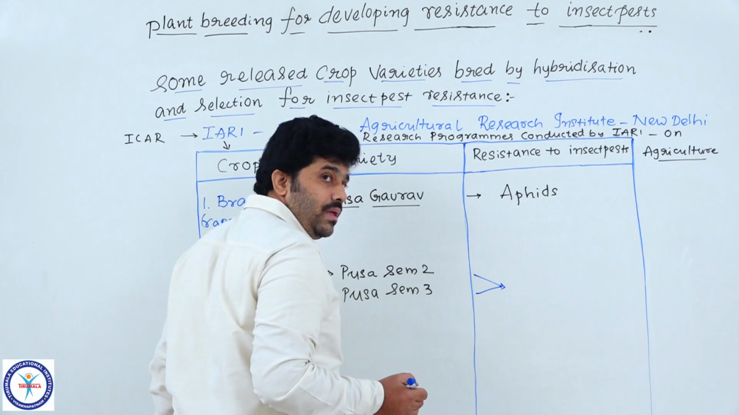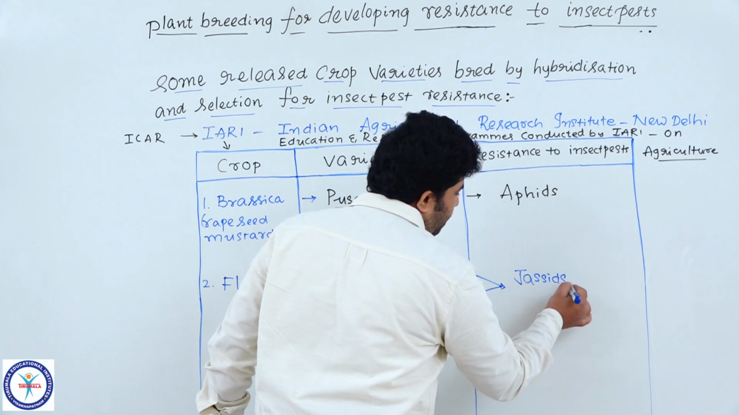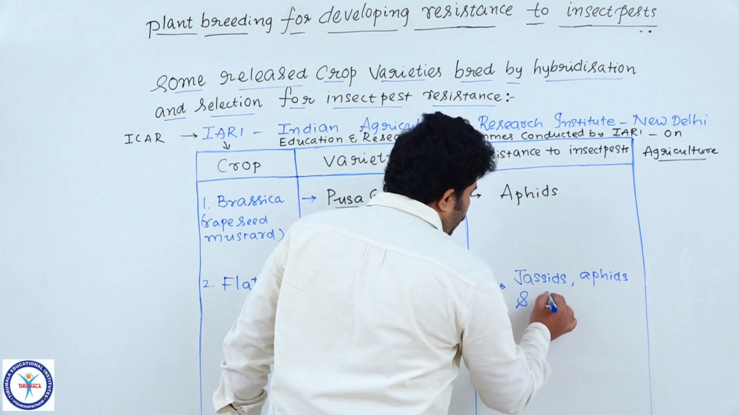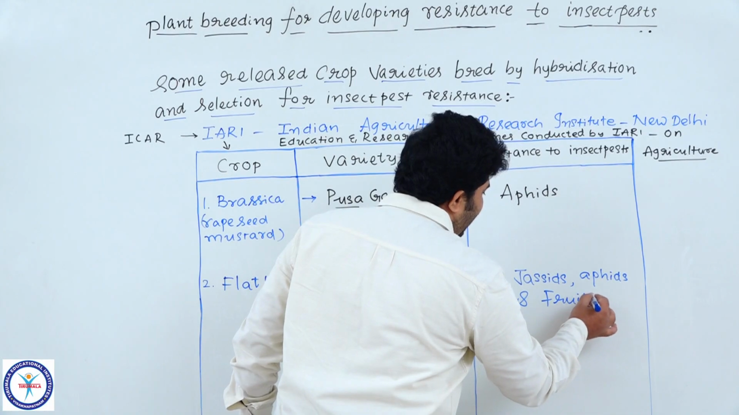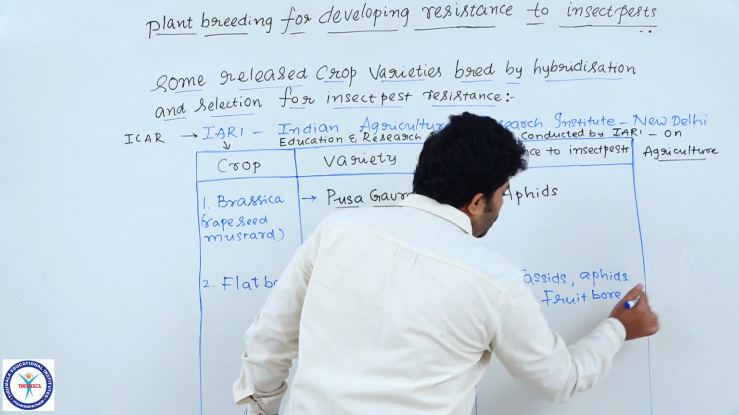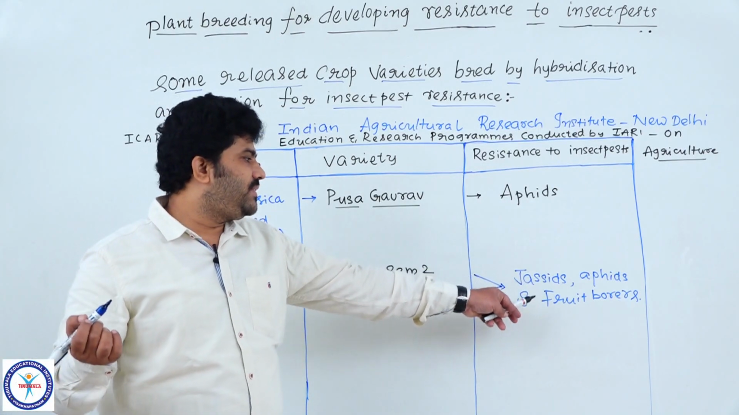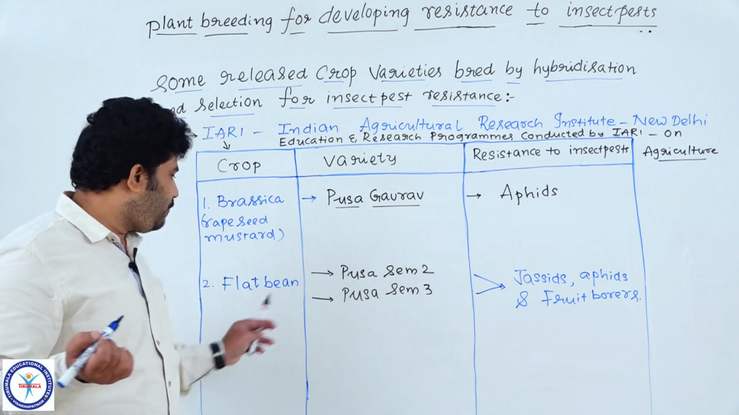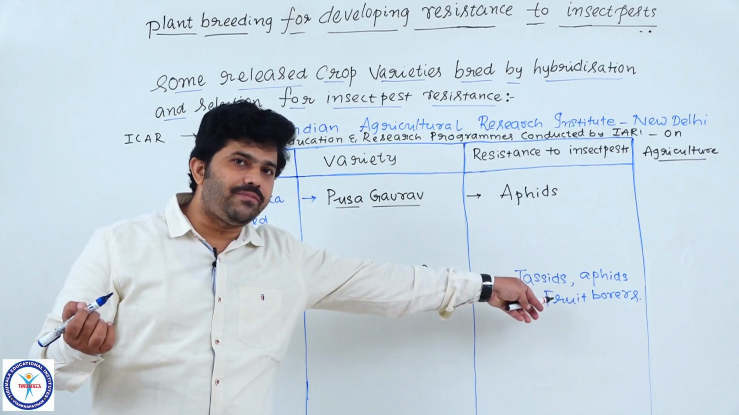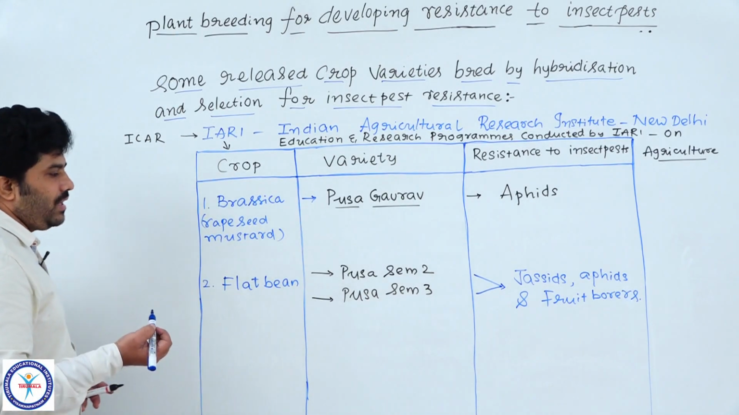aphids and fruit borers. Now got the point? Against all these three different types of insect pests, these two varieties in flat bean show resistance. Then these three types of insect pests may not do any infestation on this crop, the flat bean, and flat bean grows well and gives more yield.